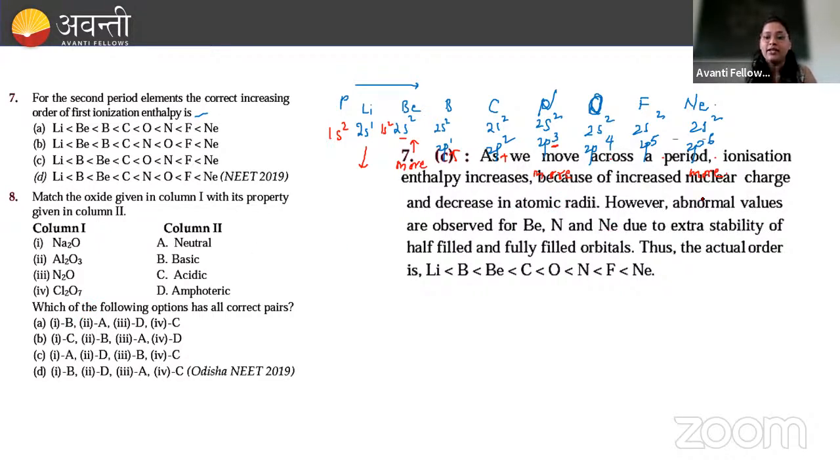Because of this increased ionization enthalpy and increase in atomic number, nuclear charge increases and there is a decrease in atomic radius. However, we know that there will be abnormal values observed for beryllium, nitrogen and neon. क्यों? क्योंकि उनकी इलेक्ट्रॉनिक कॉन्फ़िगरेशन कैसे है? Completely filled, half filled and completely filled. So due to the extra stability of their half filled and fully filled orbital, the actual order here will be